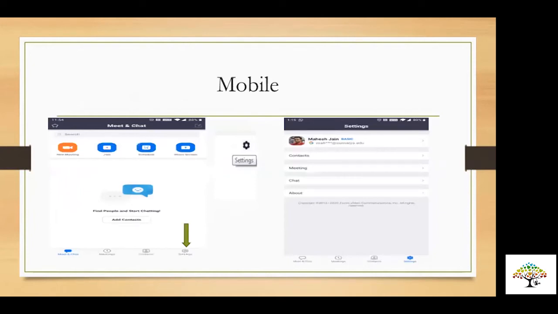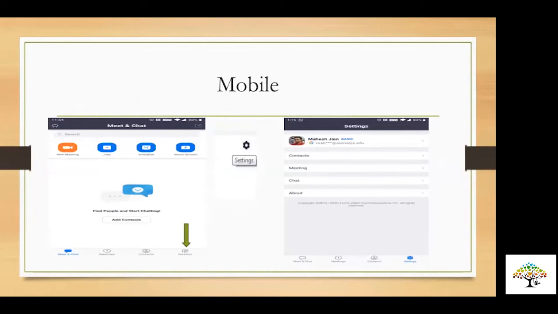Zoom recommends that if you want to have the best experience of using Zoom, use a desktop or computer, basically a PC. But you can also survive on a mobile phone. It's not that you can't use it, but you won't get the best experience. As you could see right now, I can just present my PPT. I can see people on my right side, whereas on the laptop I could see everything and I could also present my PPT.